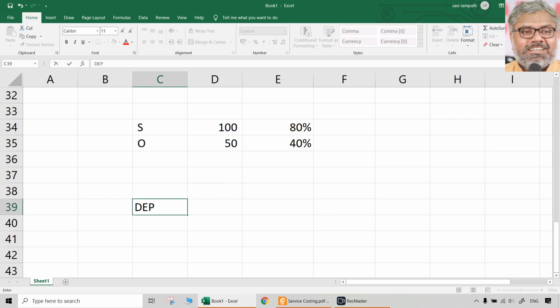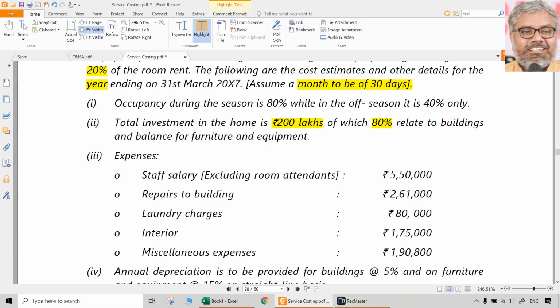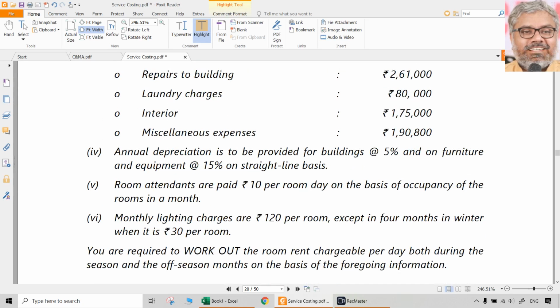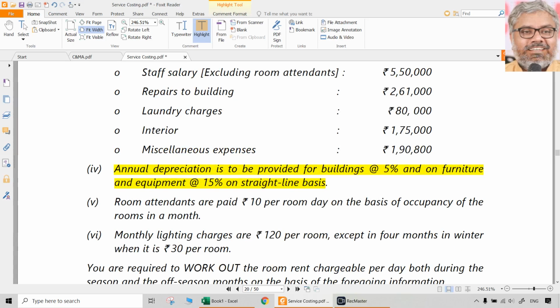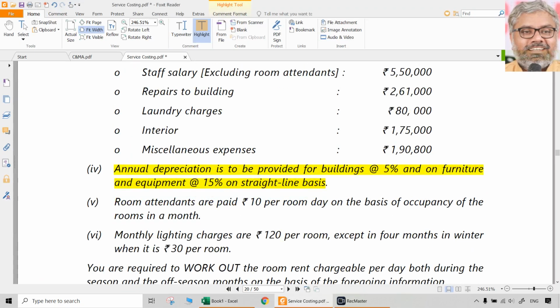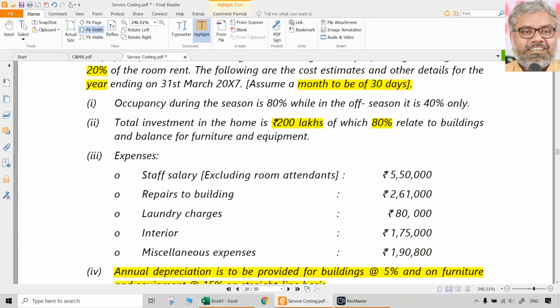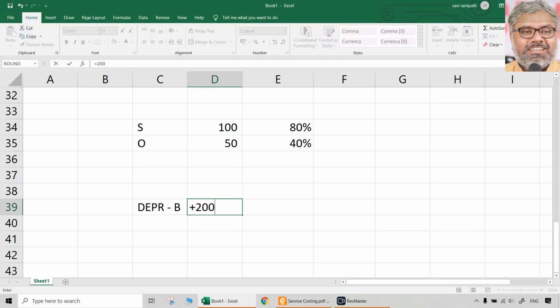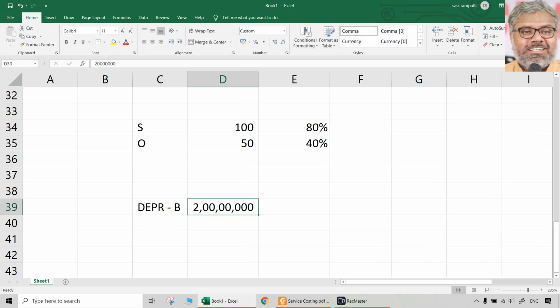Let us say depreciation on building. How much will that be? 200 lakhs into 80%. And what are the depreciation rates? They are given later. Depreciation to be provided for buildings at the rate of 5%, furniture and equipment at the rate of 15% on straight line basis. So annual depreciation, let us take everything annual only. So annual depreciation 5% on buildings, 200 lakhs, which is 2 crores.